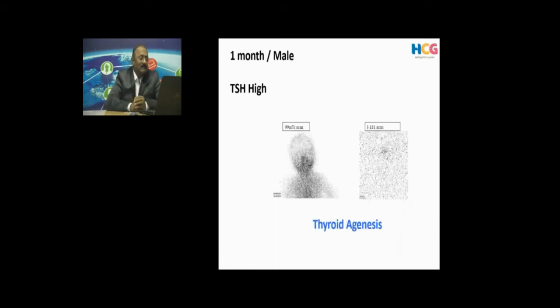And just to give an example here, a 1-month-old infant, TSH is high, I've done a technetium scan, there is no thyroid in this child. This is thyroid agenesis. And in this case, we call them the very next day also, administer a very tiny dose of iodine also, and there is nothing in the neck. No thyroid gland is visualized, and whatever little activity you are seeing is the activity in the oral cavity. It is not a thyroid gland.